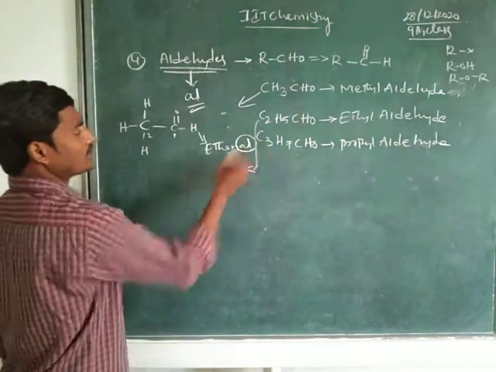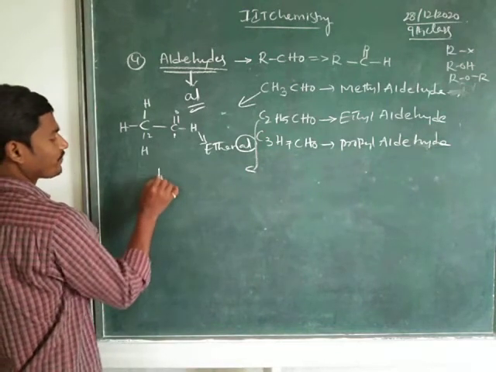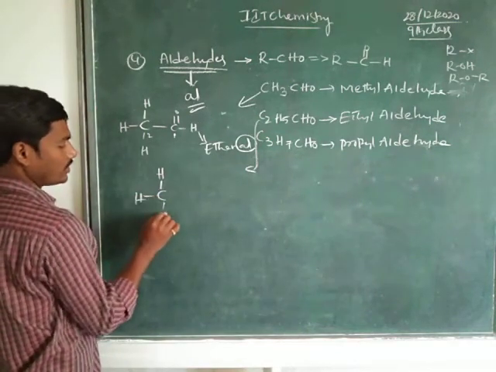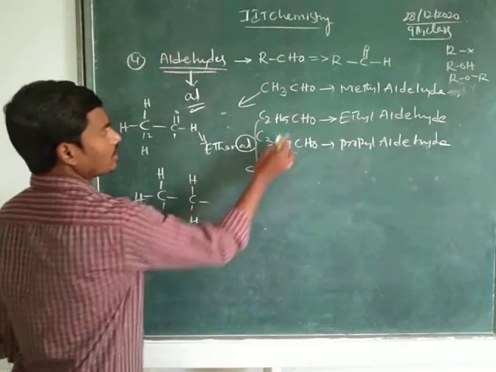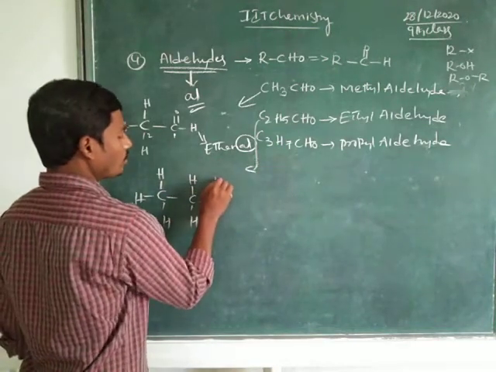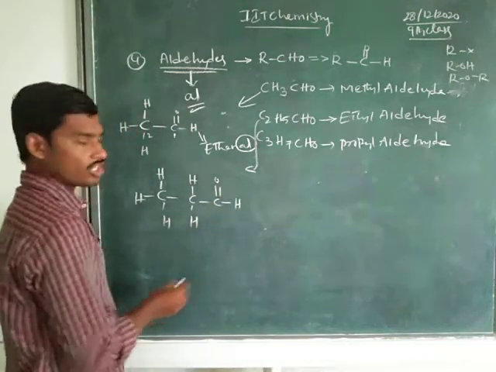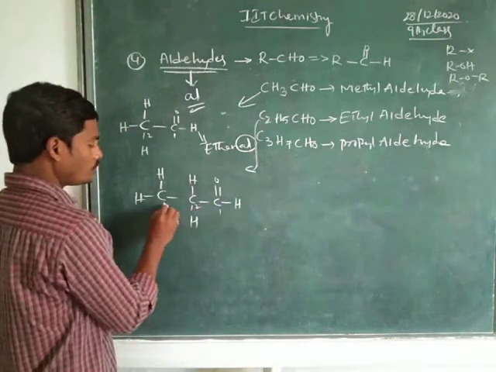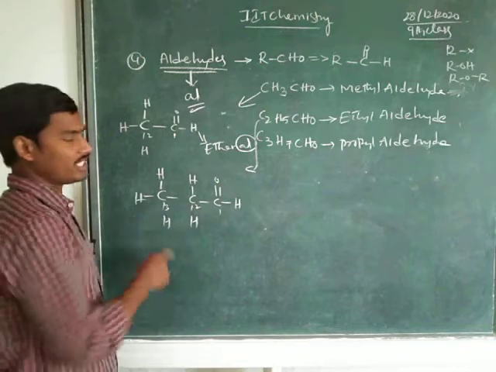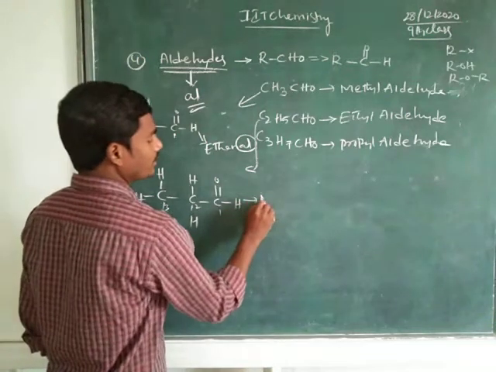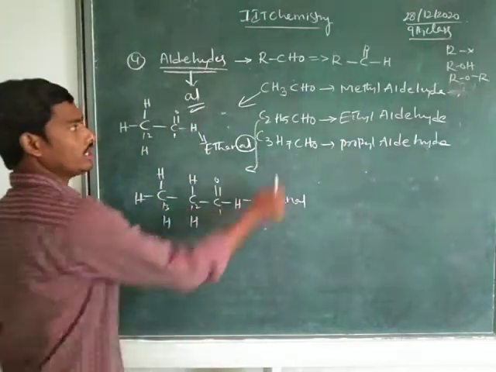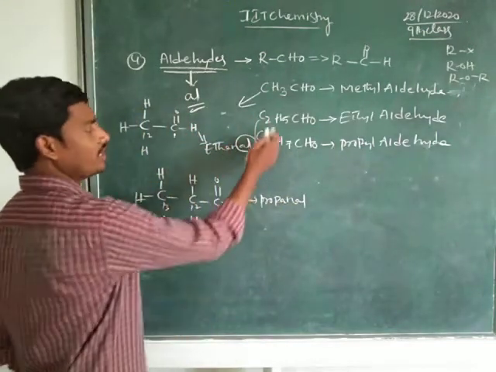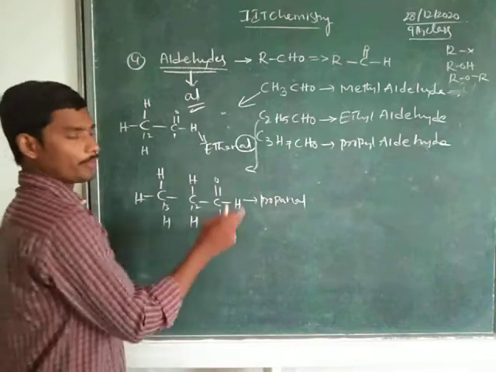So about this, see here carbon, hydrogen, and carbon, hydrogen, and here C double bond OH. Total number of carbons here: 1, 2, 3. Totally 3 carbons are there. That's why we have to consider it as propanal. Here it is considered as a propanal.